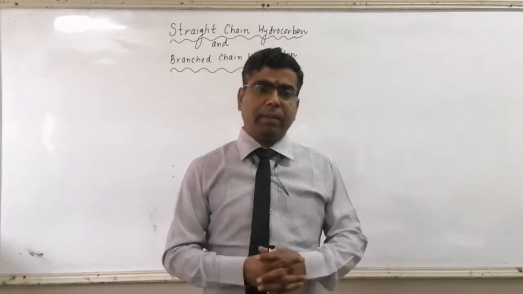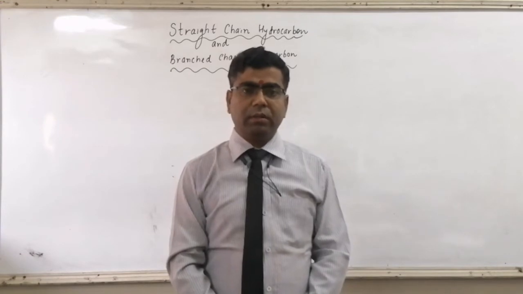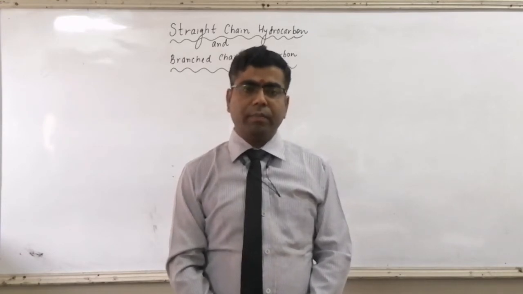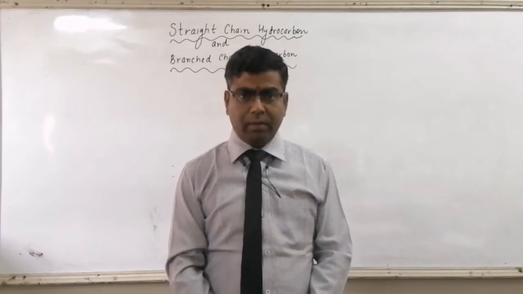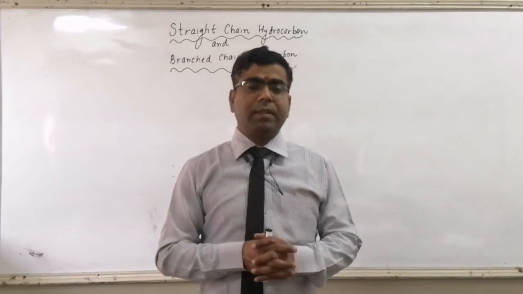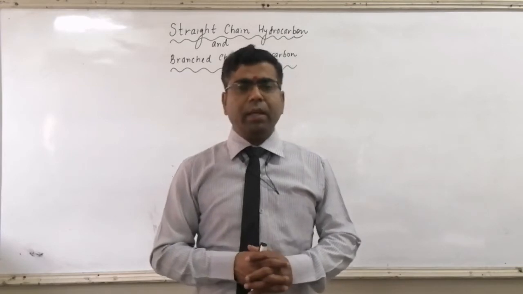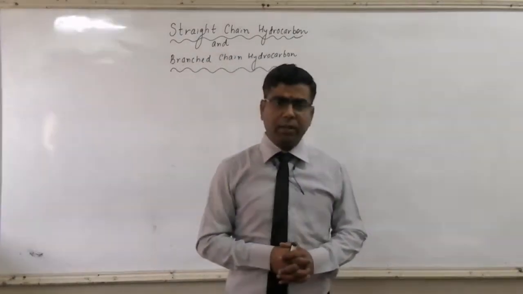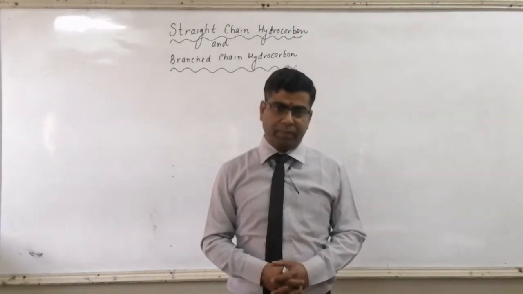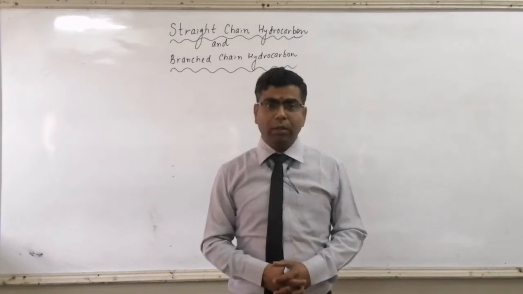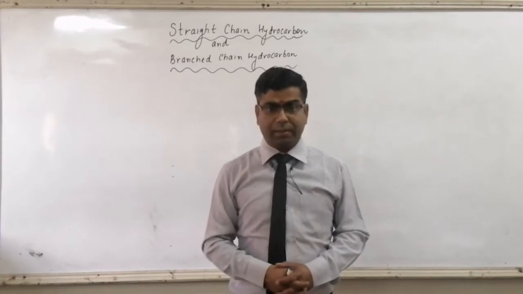We have completed the IUPAC nomenclature of alkanes, alkene, and alkyne. That is the simplest organic compounds, which are hydrocarbons. Then we have completed the IUPAC nomenclature of the organic compounds containing functional groups like alcohol, aldehyde, ketone, carboxylic acid.